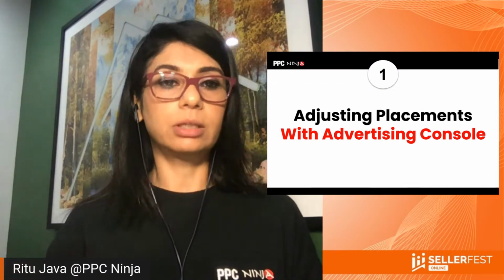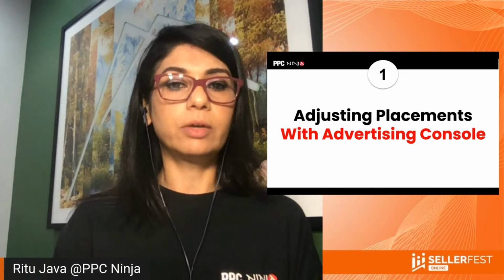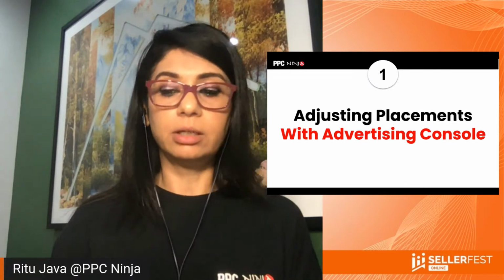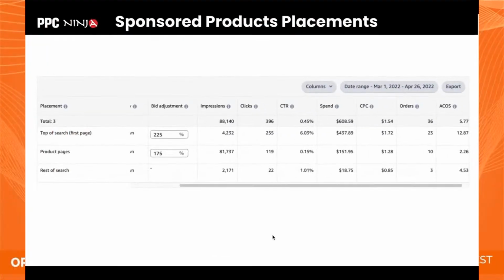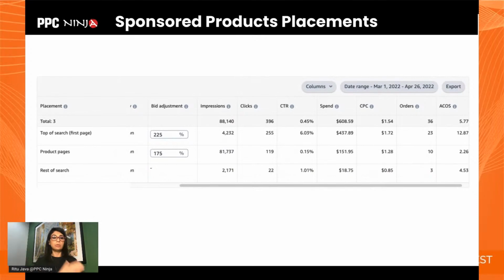So there's a few different ways you can make adjustments to these placements so that you get the most out of it. And the first way, of course, is using the advertising console, right? For sponsored product placements, you can find this data within your campaign itself. So if you click into a campaign and you look to the left, there is an area that says placements. You click into that, and then you can see your placement performance. So this shows there is top of search, there's product pages, there's rest of search, and there are two bid adjustments or multipliers for the top of search and product pages. There is no bid adjustment for rest of search at this point.